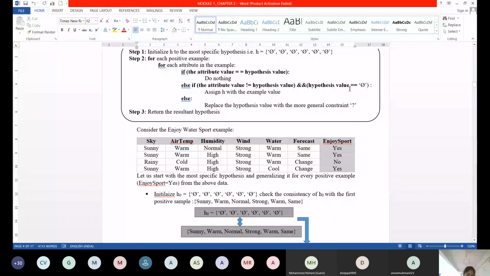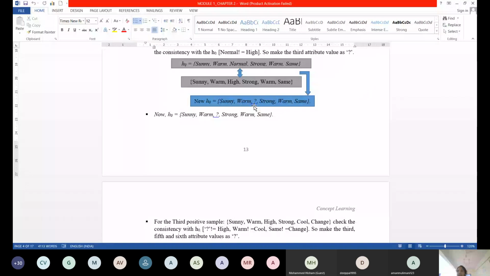Yes, ma'am. Very simple Find-S. When you compare a specific value with 5, you will get that specific value. When you compare two different values, then you will get a question mark. When you compare a value with a question mark, only the question mark will come, because question mark has more priority in Find-S, because we are going towards general.